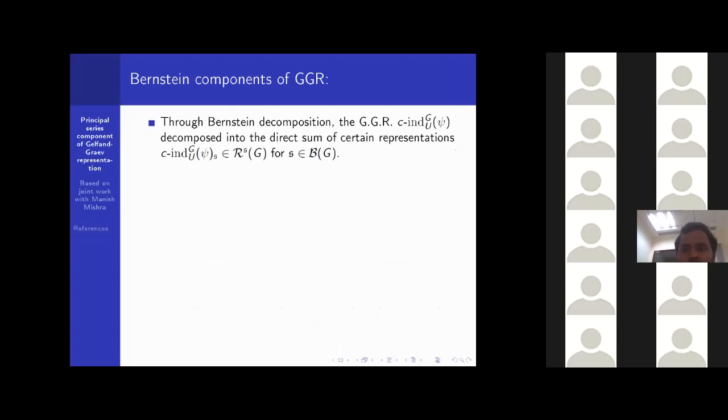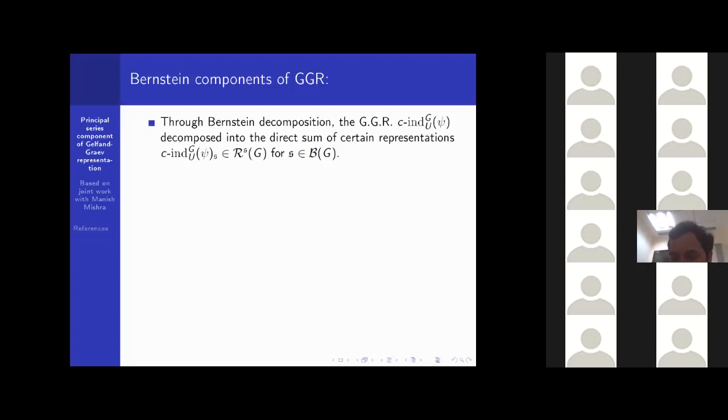Through Bernstein decomposition, the Gelfand-Graev representation C in G U psi decomposes into the direct sum of certain representations C in G U psi S. So these are Bernstein components, in the Bernstein block R S G, where S belongs to B G, the Bernstein spectrum.